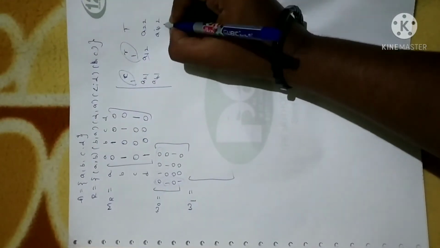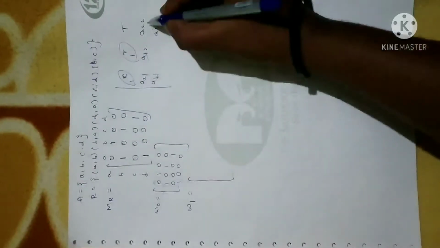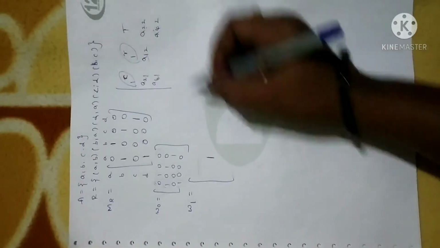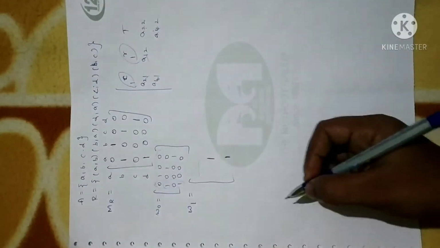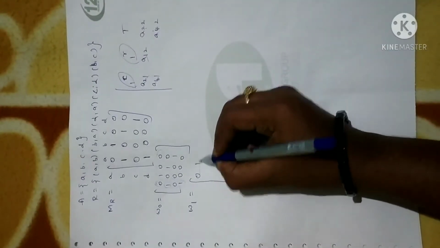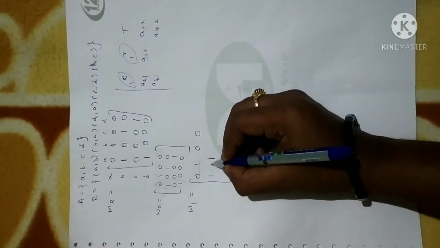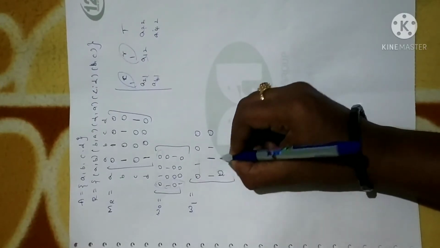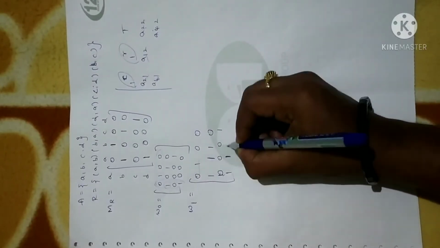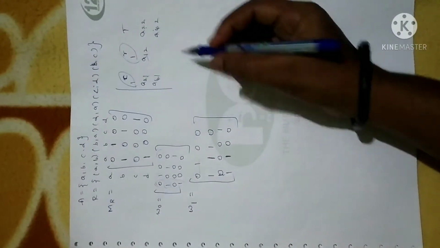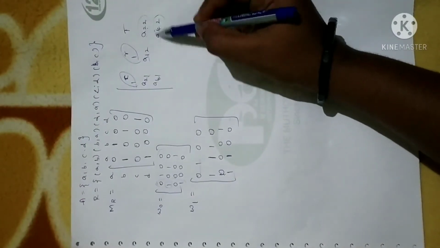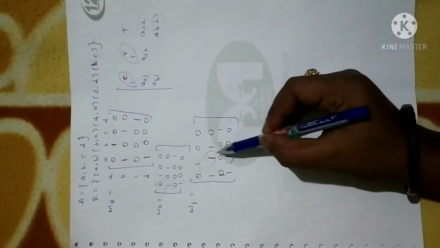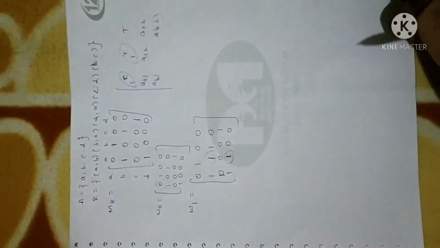Now I have to replace A22 and A42 with 1. In the sense second row second element will become 1, and fourth row second element will become 1. Rest of the elements will be the same. Clear? What I did is I have changed A22 and A42 to 1. A22 is this and A42 is this. So I have changed these two elements, rest of the elements as it is.